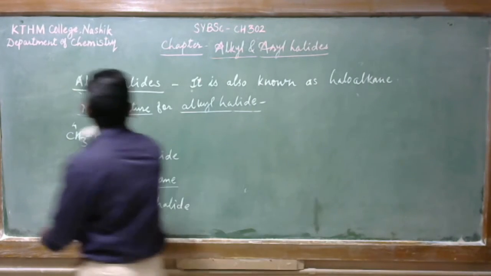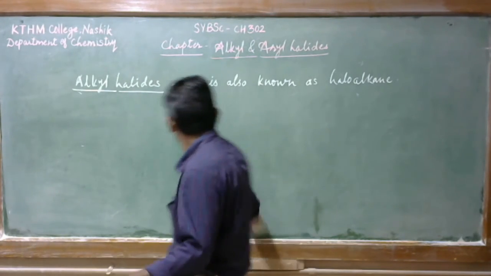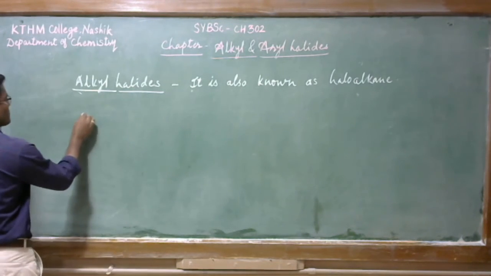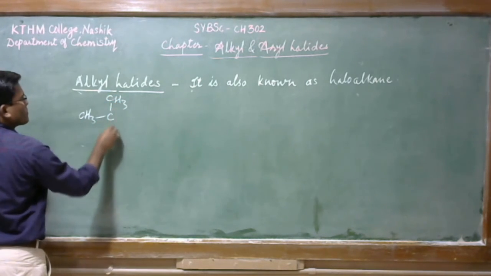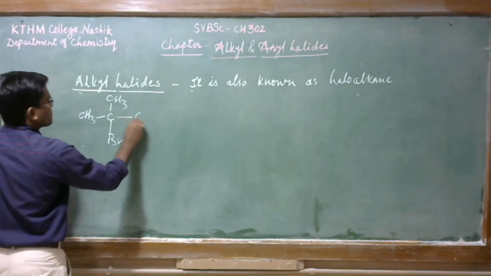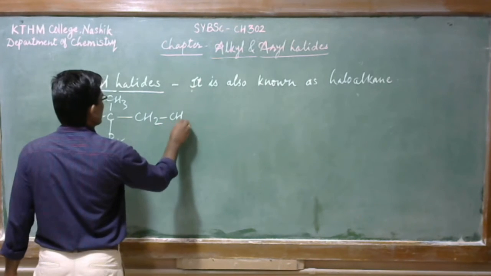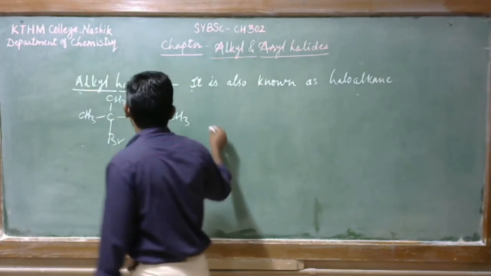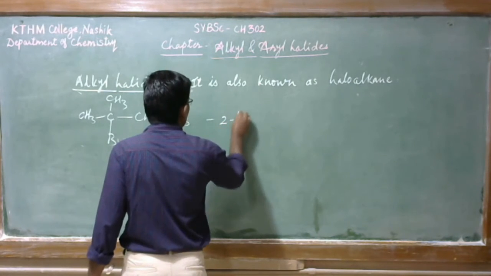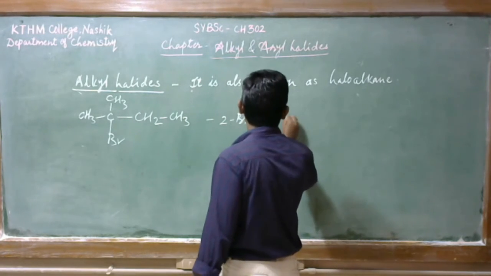so let us see the third example. Okay, so this is 2-bromo, then 2-methyl.